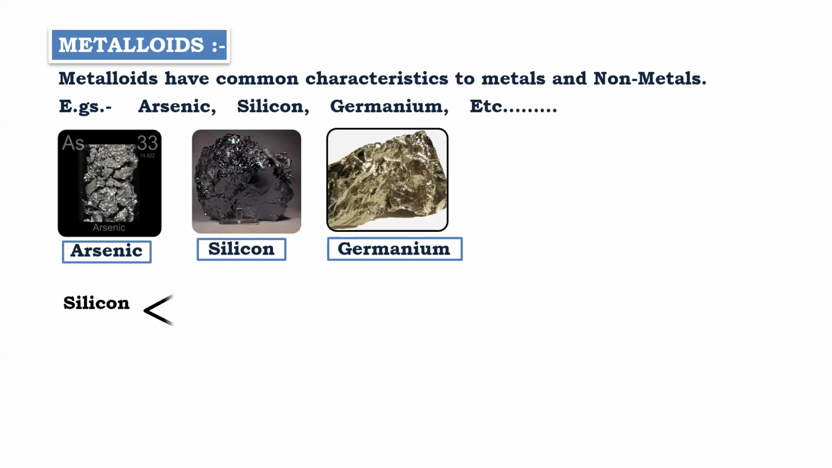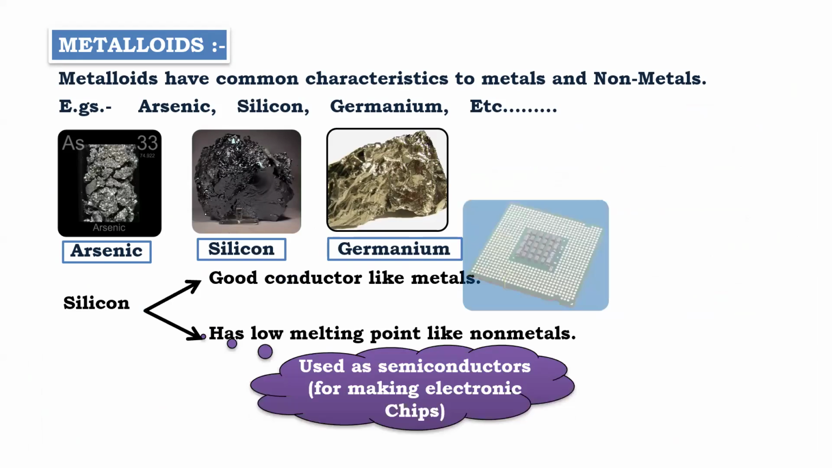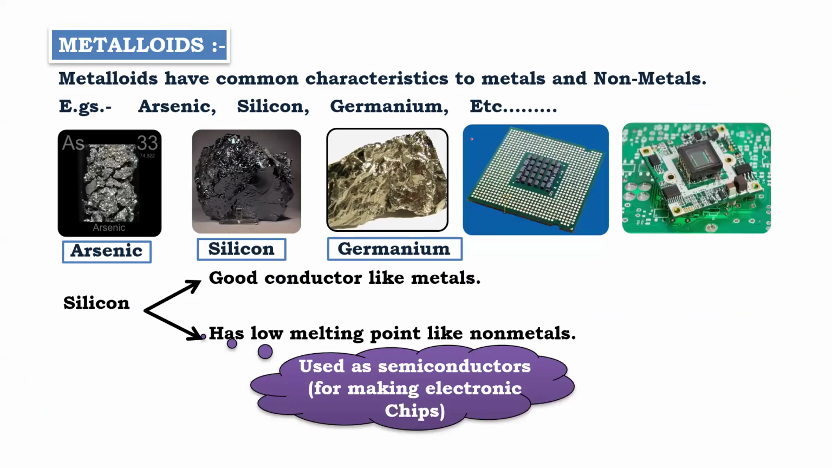They are good conductors. Where are they used? In semiconductors, chips. If you open up your phone or laptop, you will see electronic microchips; we call them semiconductors. In any electronic gadget you open, you will see small chips. This is used to make electronic chips.